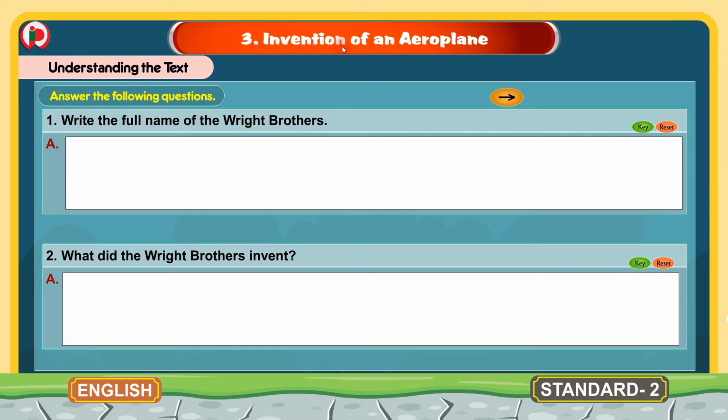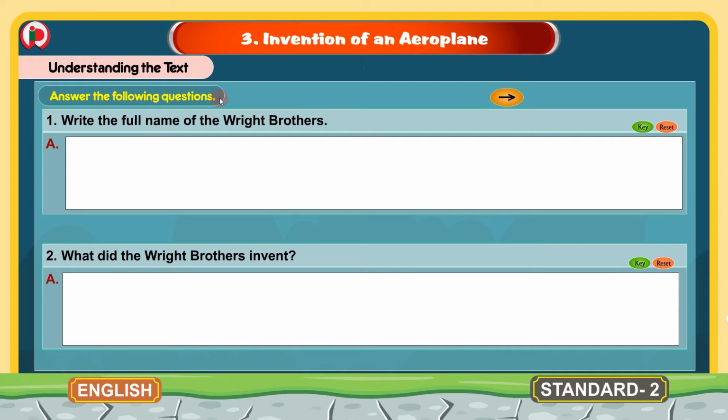3. Invention of an aeroplane. Children, this is the third lesson in your course book. Now we will do the workbook part for this lesson. The lesson's name is Invention of an Aeroplane. The first section here is Understanding the Text.